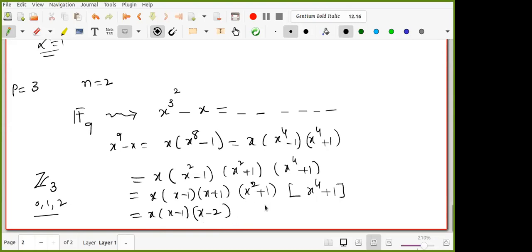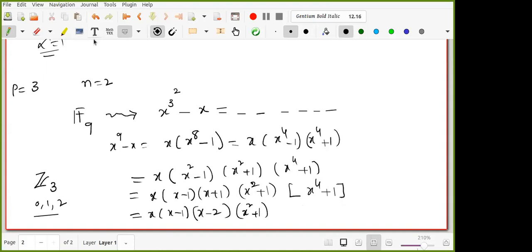What about x square plus 1? Does it split or is it irreducible? It is irreducible. You know that minus 1 is a quadratic non-residue modulo 3, of the 4k plus 3 form, so it cannot split further. So this is as it is. But how do you write this? It is actually a product of 2 irreducible polynomials. What are the degrees? It is 2.